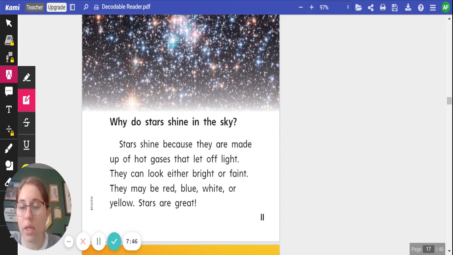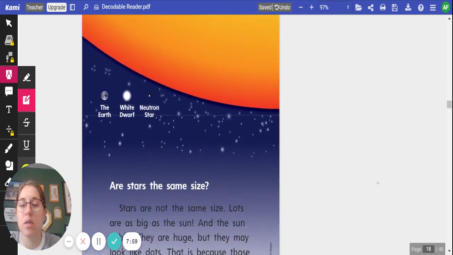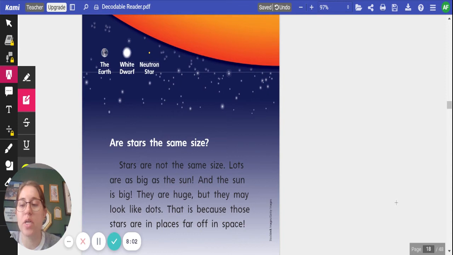All right, for page 2, let's see if we can find any of our high frequency words. I see one of our high frequency words, and it is the word either. They can look either bright or faint. Let's move on to our next page.